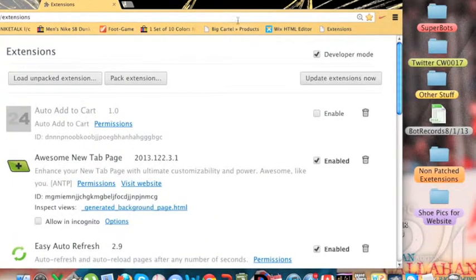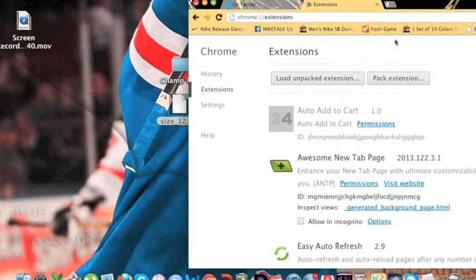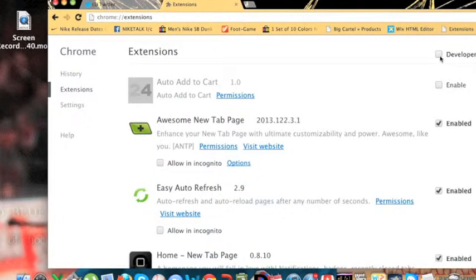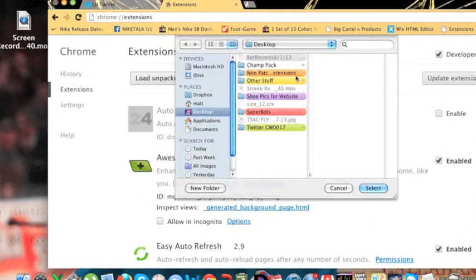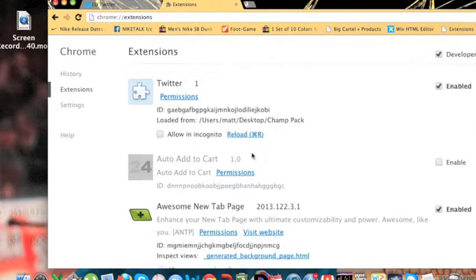So that's set up. And then for the Champack folder, going to press, Chrome extensions is going to look like that. You're going to check developer mode, load unpacked extension, and click on Champack. Don't select anything, click on the folder Champack and click select. There it is, Twitter.